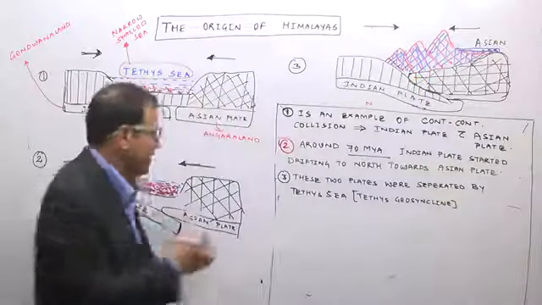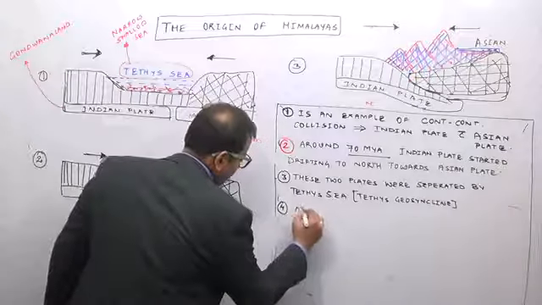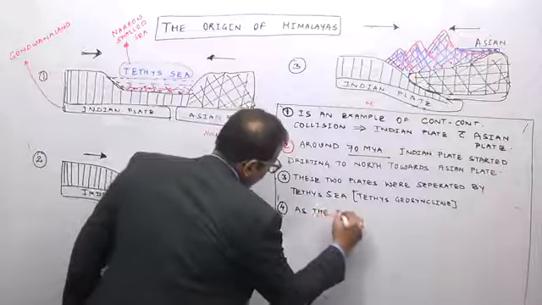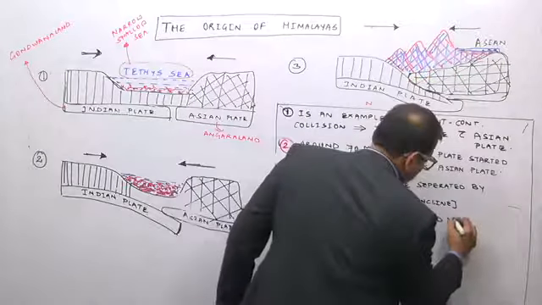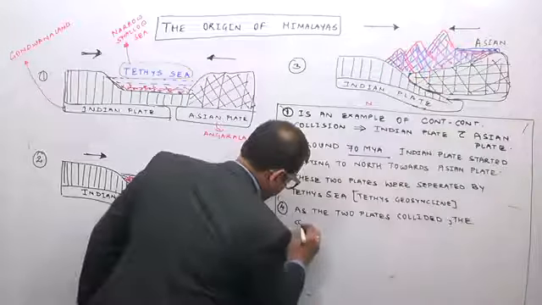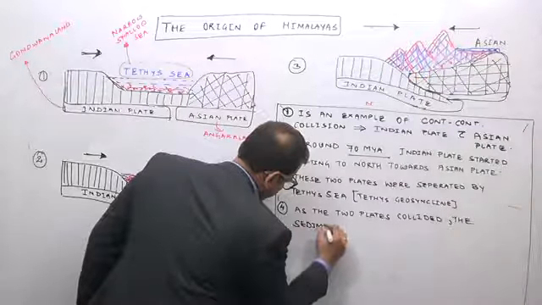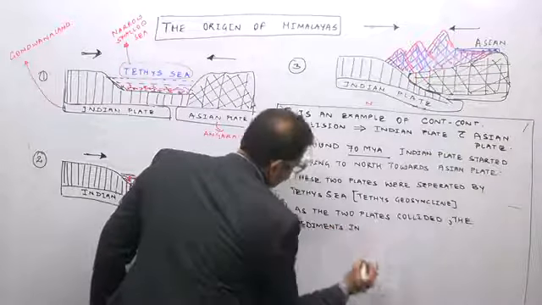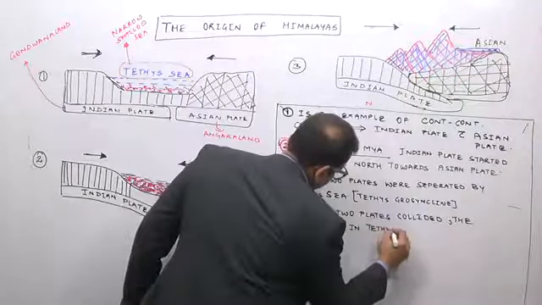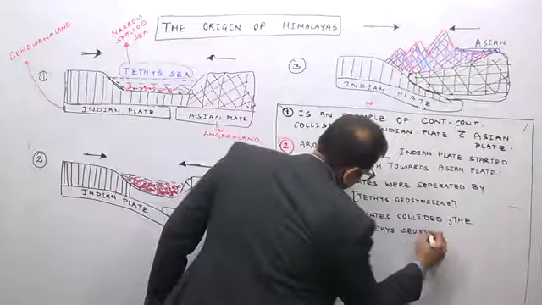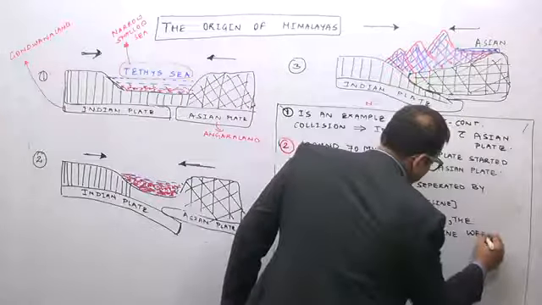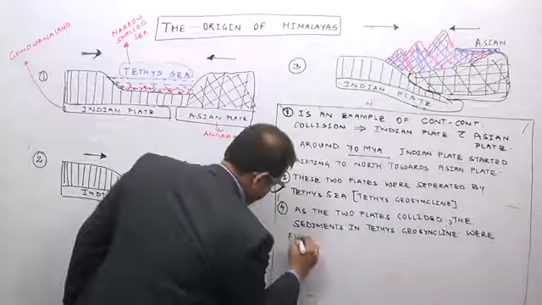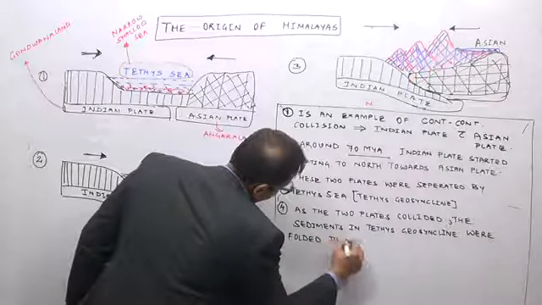As the two plates came near each other, as the two plates collided, the sediments in the Tethys geosyncline were folded to form the Himalayas.